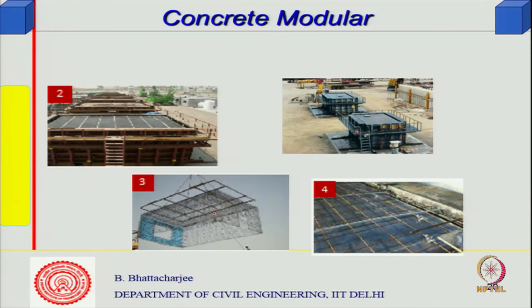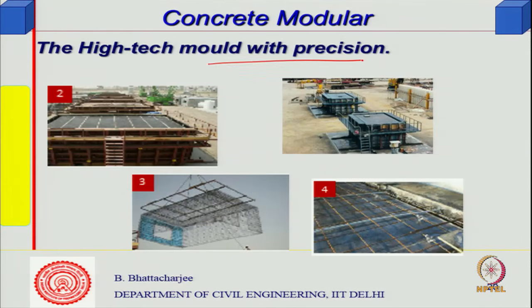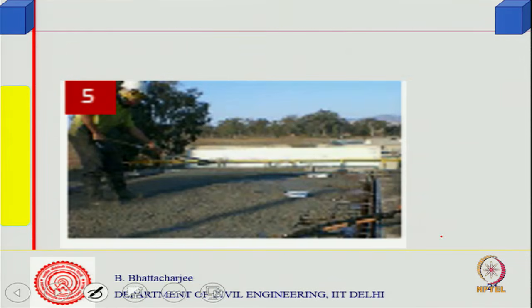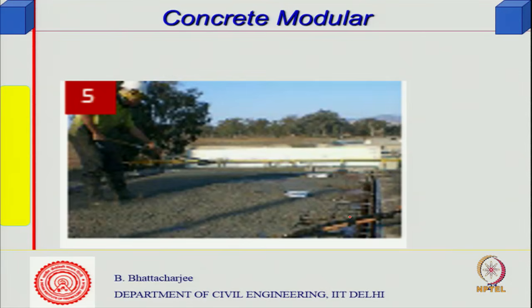Then once the cage comes in, there is a formwork and then you do the concreting. So, precision is definitely required, and repetitiveness, although they are at a given location. So, you need a number of repetitions, and the cage you put in using a crane, and once placed, then do the concreting. The rebar placing is done something like this, and then do the concreting straight away. So, it is basically pumped concrete. Self compacting concrete can be very easily used in this kind of situation, and you do the casting.